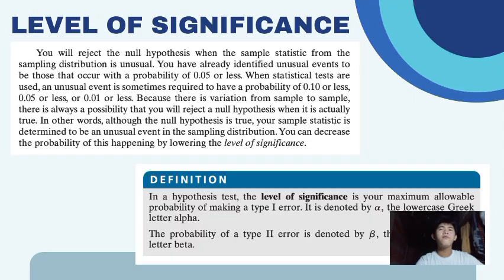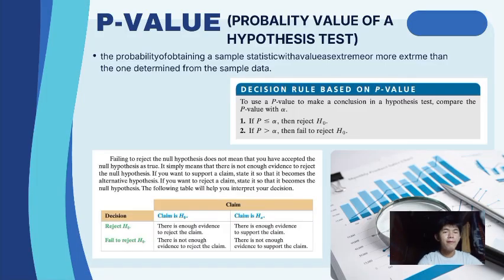So now let's proceed to the p-value, the probability value of the hypothesis test. It is the probability of obtaining a sample statistic with a value as extreme or more extreme than the one determined from the sample data. So we have here the decision rule based on the p-value. To use the p-value to make a conclusion in a hypothesis test, compare the p-value with alpha. If p is less than or equal to alpha, then reject the null hypothesis. If the p-value is greater than alpha, then fail to reject the null hypothesis.